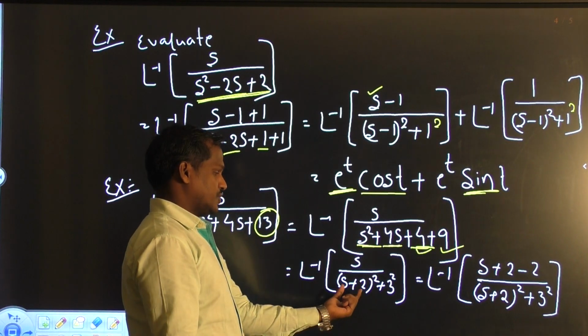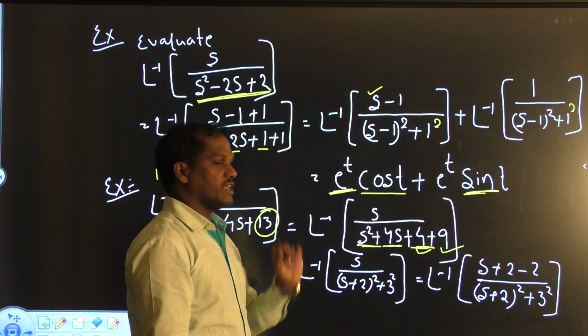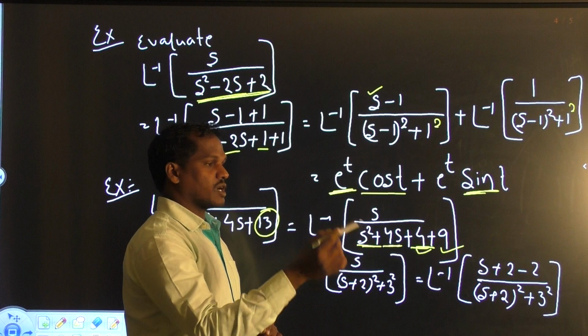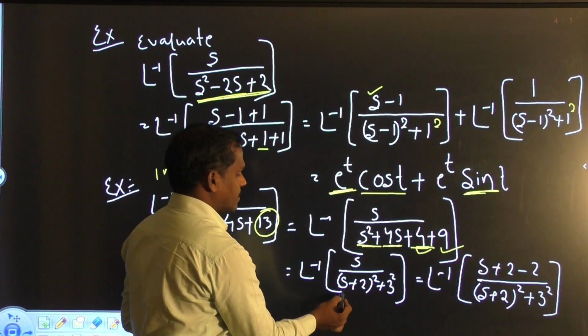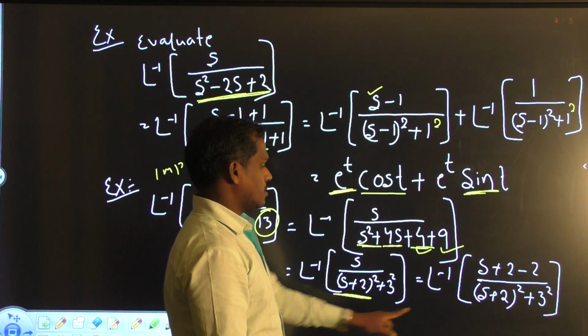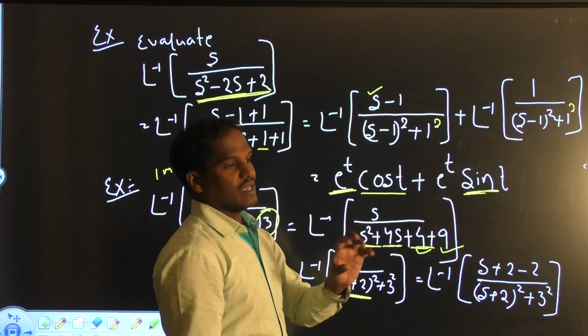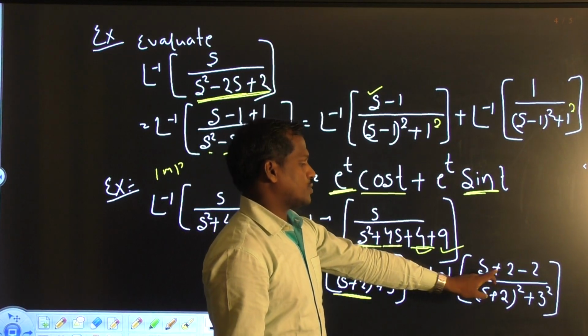In this case the denominator is converted as s plus 2, but in the numerator there is only s. So we can also convert the numerator: we can do plus 2 minus 2, which means 0, and we can add any number with 0. So s plus 2 minus 2.